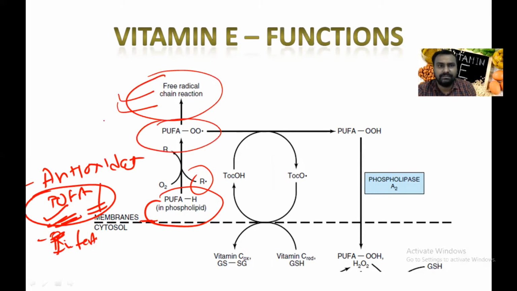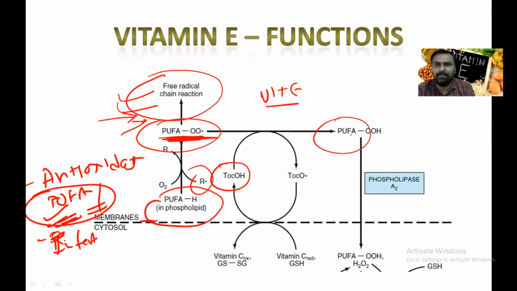But this chain continuation is broken by the chain-breaking antioxidant, vitamin E. The tocopherol takes up the free radical and converts the free radical polyunsaturated fatty acid complex to PUFA, so it prevents membrane peroxidation.